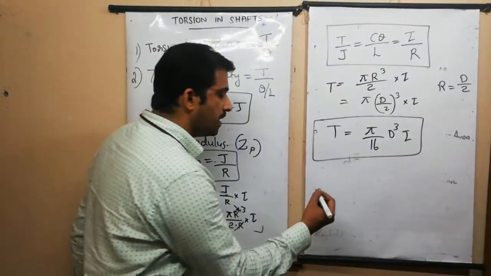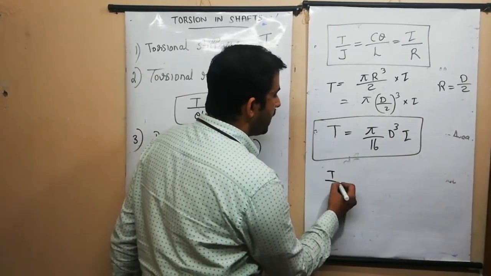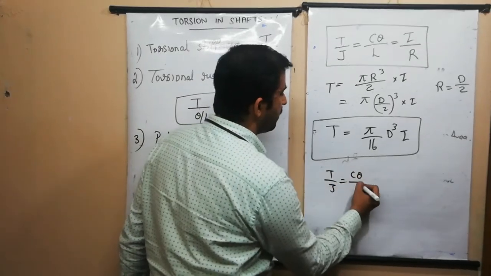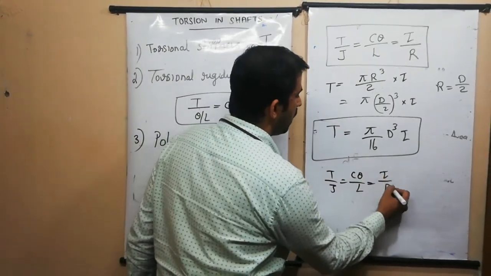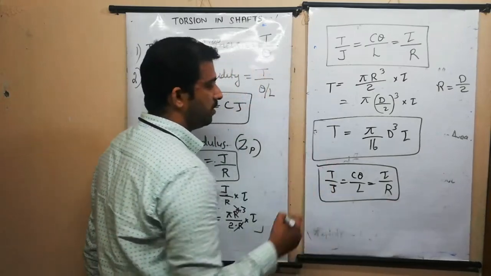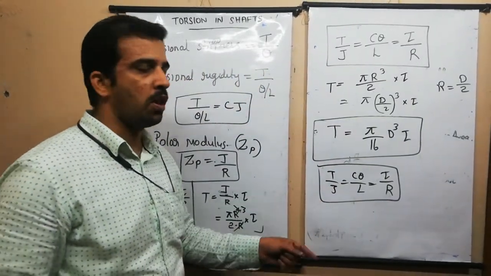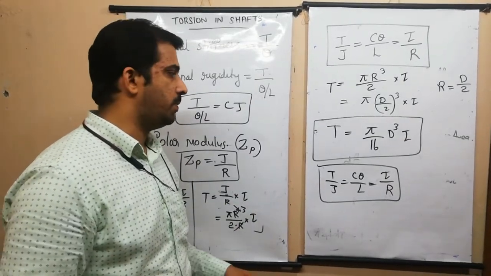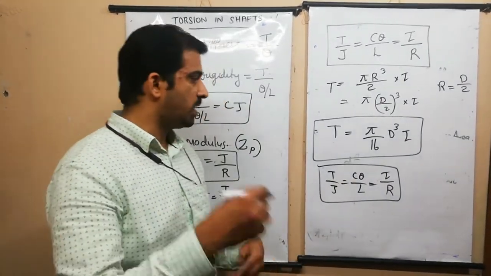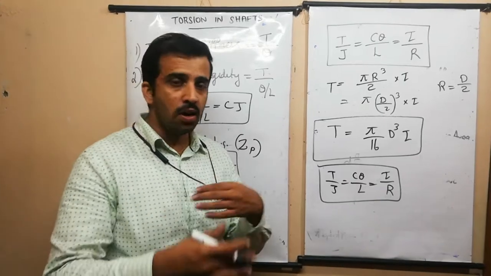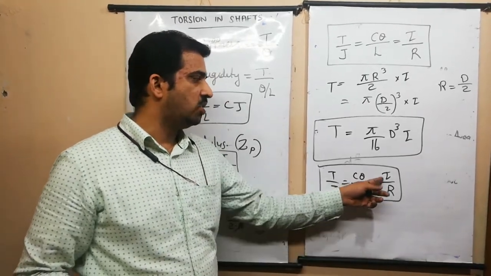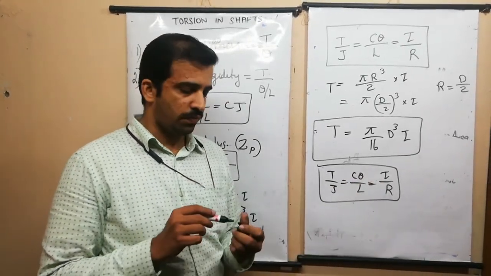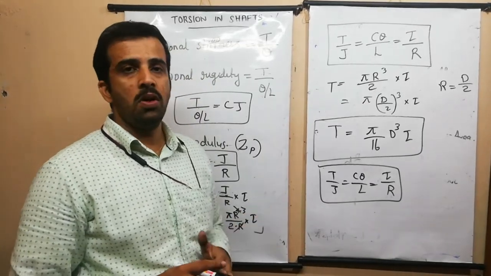So our basic equation for torsion is T by J is equal to C theta divided by L is equal to tau by R. This is our basic equation, where T is the torque, J is the polar moment of inertia. For a circular section, it is pi R raised to 4 divided by 2. C is the shear modulus, theta is the angle of twist, L is the length, tau is the shear stress, and R is the radius of the shaft. And that's all about the torsion.